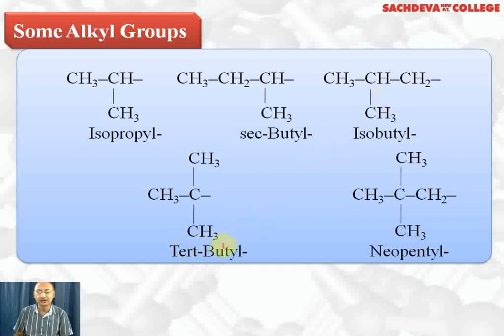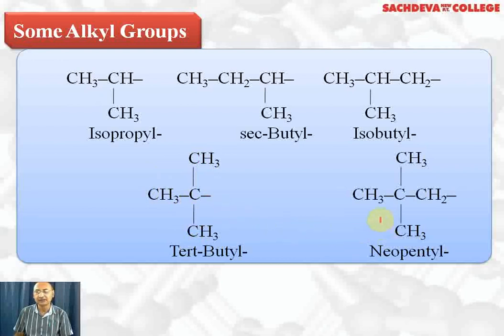This group is called tertiary butyl. Why tertiary butyl? Because the carbon whose valency is free is a tertiary carbon atom. Why is it called a tertiary carbon atom? Because it is attached to 3 more carbon atoms directly. So this is called tertiary butyl because the valency of the tertiary carbon is free and the total number of carbon atoms is 4.